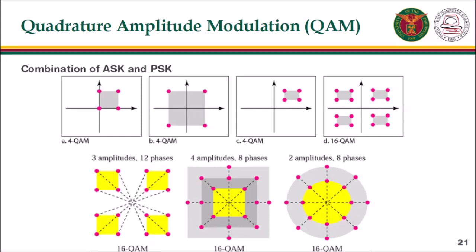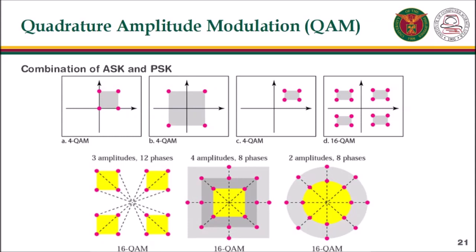So far, we have been altering only one of the three characteristics of a sine wave at a time. But what if we alter two? Why not combine ASK and PSK? The idea of using two carriers, one in phase and the other quadrature, with different amplitude levels for each carrier is the concept behind the quadrature amplitude modulation.